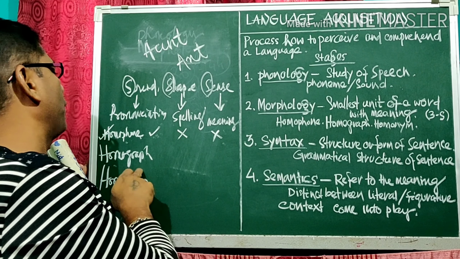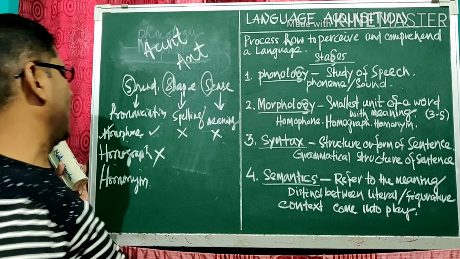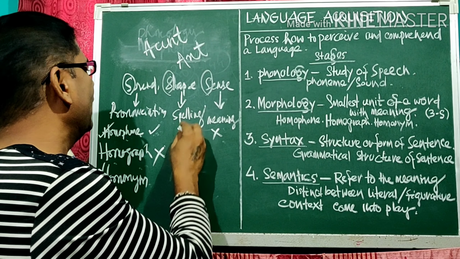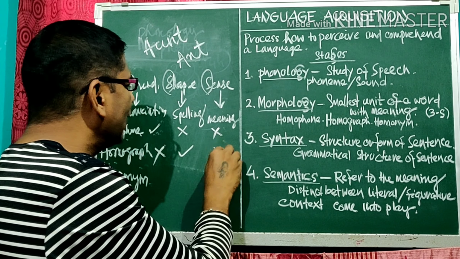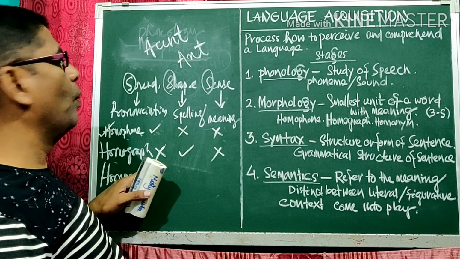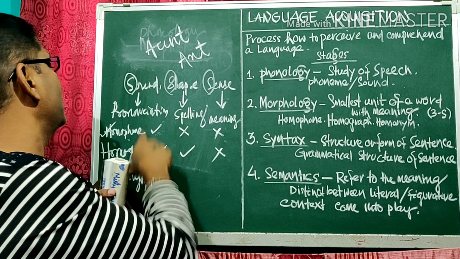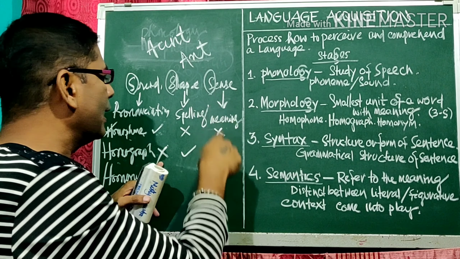And now homograph. Homograph means pronunciation different, and spelling same, meaning different. It is called homograph. Okay? Understand? Once again, homograph means pronunciation different, spelling same, meaning different.